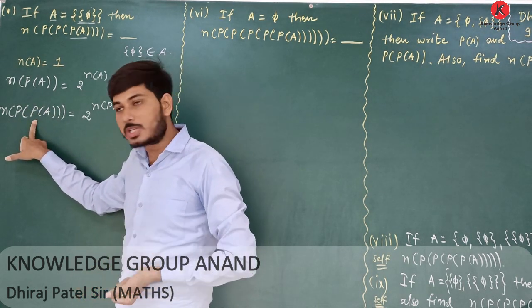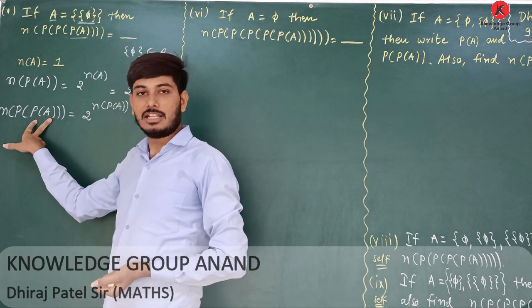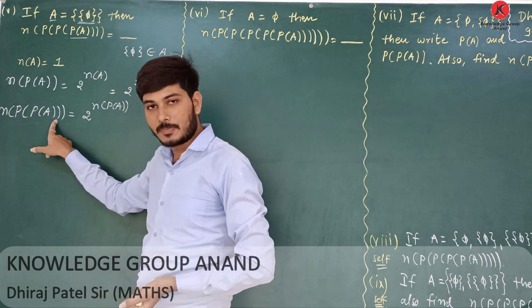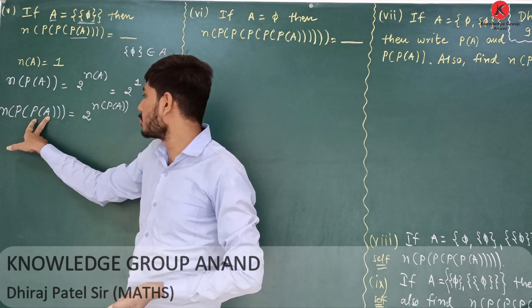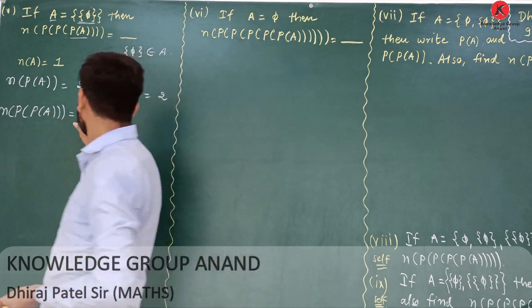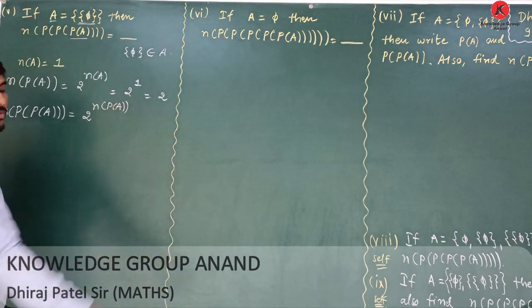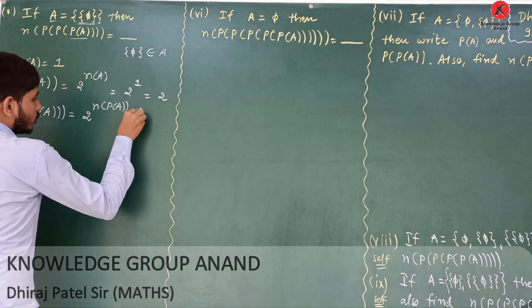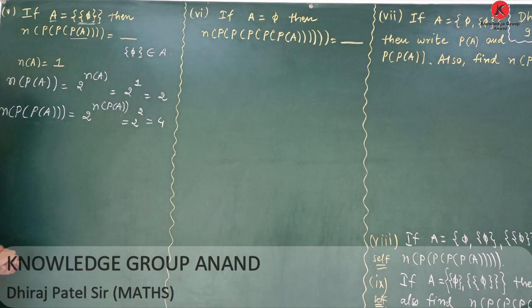Therefore, the number of subsets of the power set of A equals the number of elements of the power set of the power set. And we know that the number of subsets of the power set of A equals 2 raised to the number of elements in the power set of A. Therefore, the answer will be 2 raised to 2, which equals 4.